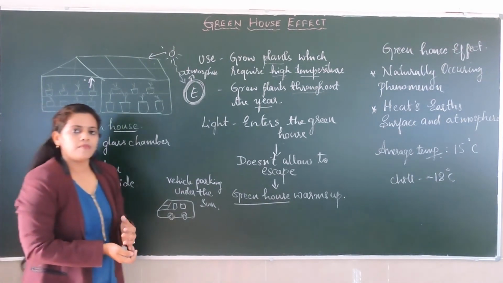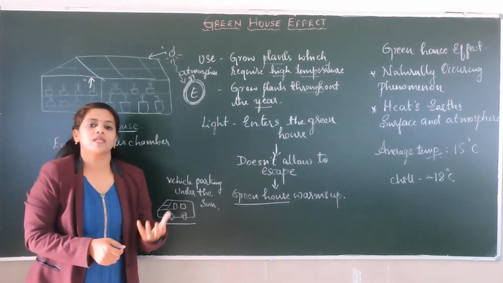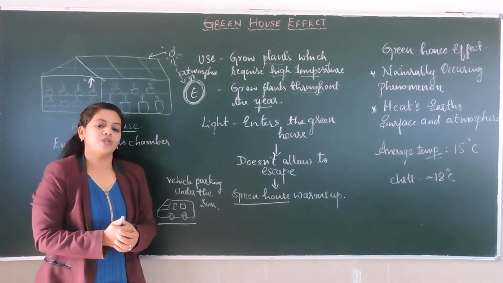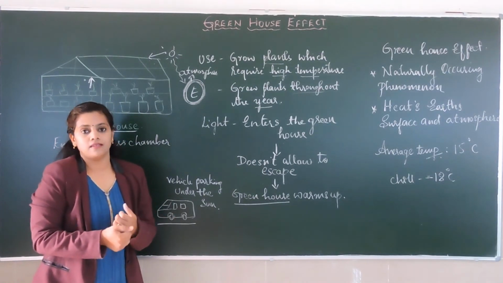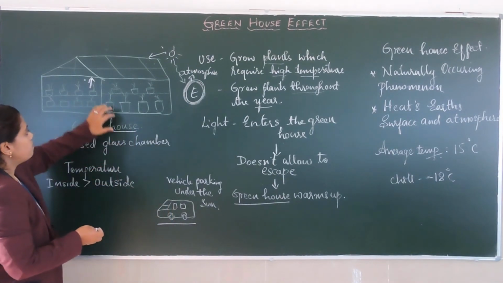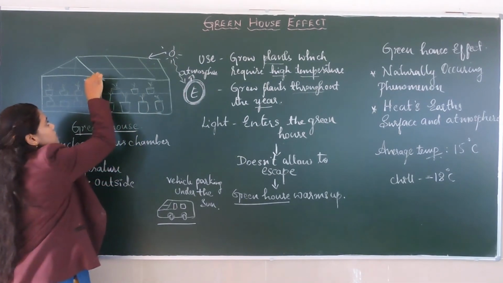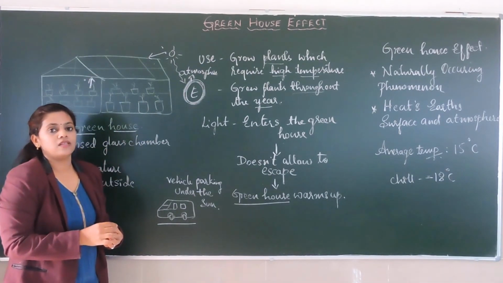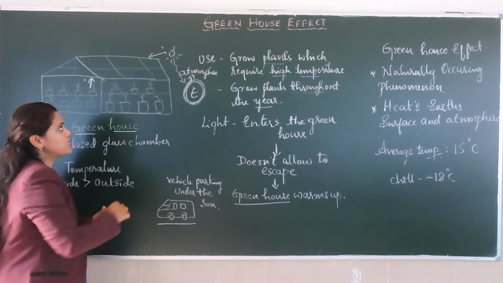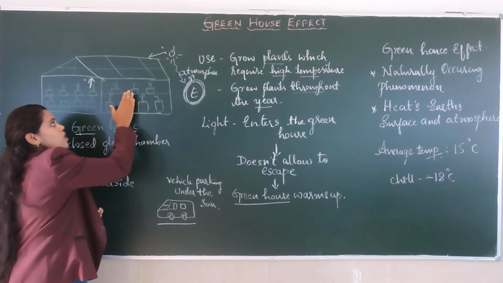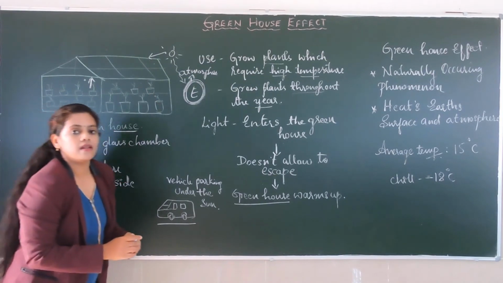So, how is this happening? Take the example of a vehicle which you have parked outside under the sun. What happens when you enter it after some time? You feel heat, right? In the same way, in the greenhouse the temperature is a little higher than the outside, because it has absorbed the light coming from the sun and did not allow the heat energy to escape.